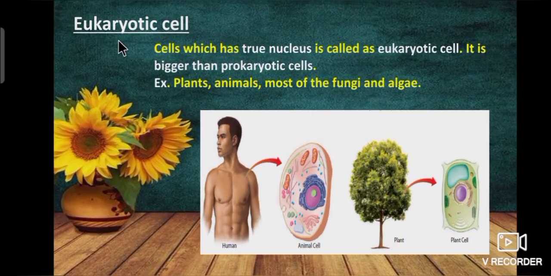Next one, eukaryotic cell. Cells which have a true nucleus are called eukaryotic cells. They are bigger than prokaryotic cells. For example, plants, animals, most of the fungi and algae.